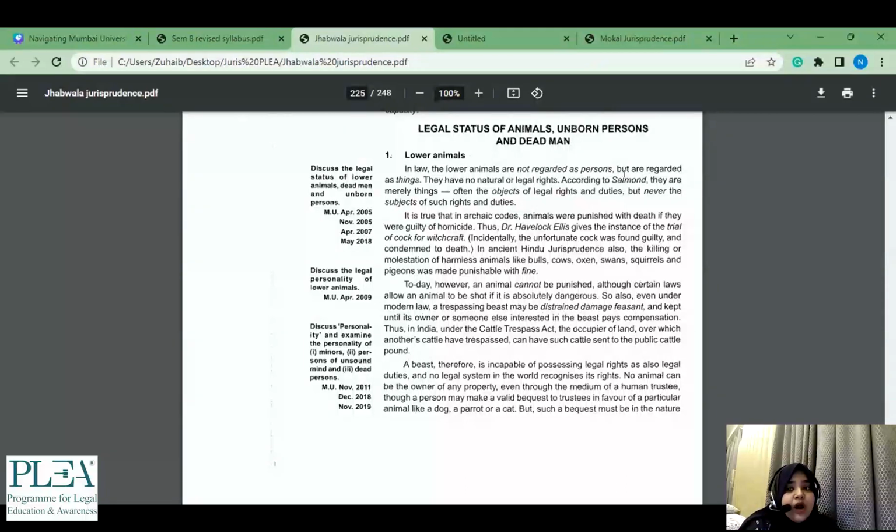ठीक है, so the way to answer that situation would have been this, कि you give the definition of Salmond. अगर नहीं भी पता कि भाई इसने Salmond में दिया, you can always at least remember कि the lower animals are merely things, often the objects of legal rights and duties, but not the subjects of such rights. So वो exception में आ जाएगा कि they are the objects, because I had read it somewhere, according to the theory what they had said is कि even when we are sort of having acts and legislations for the animals, in the end it is for protecting the interests of the society at large. So sort of it went in the other direction.